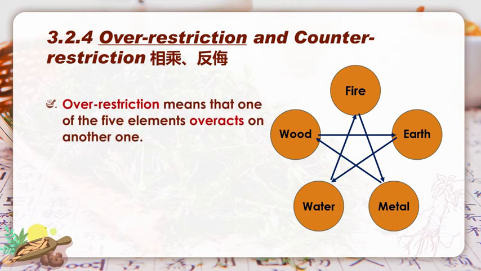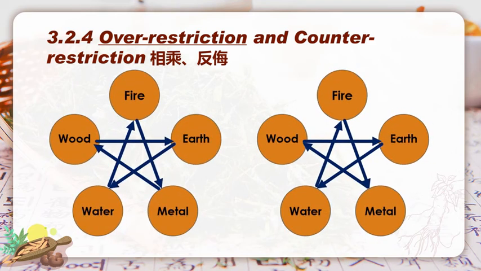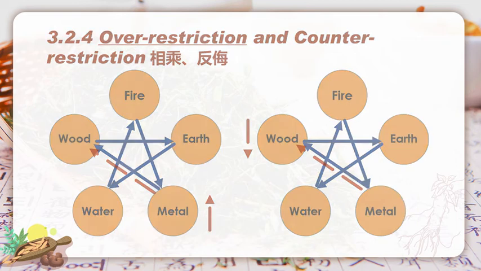Over-restriction means that one of the 5 elements overreacts on another one. The order of over-restriction is the same as that of restriction. The abnormal situation can be one element is too strong and lodges an overwhelming restriction on its restraining one, or one is too weak and being restrained reluctantly by the other.